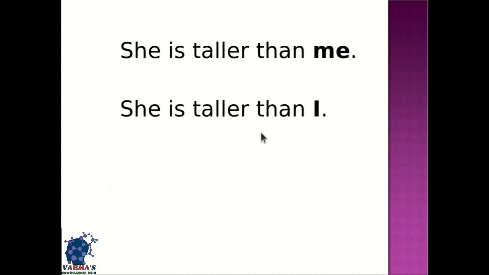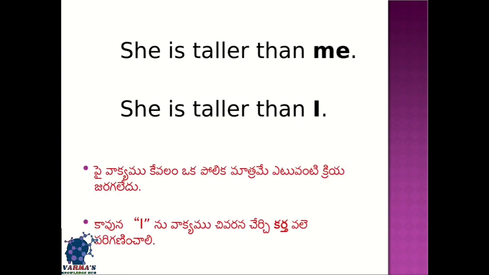We started our discussion with a question, that is, she is taller than me and she is taller than I. Between these two sentences, which one is right and which one is wrong? Most people confuse and use the first sentence in place of the second.